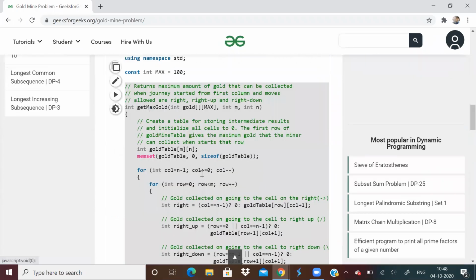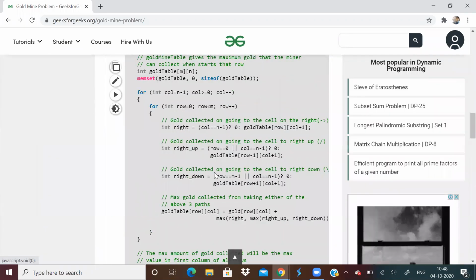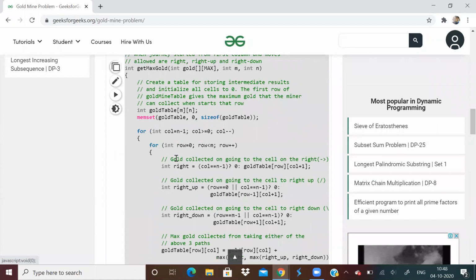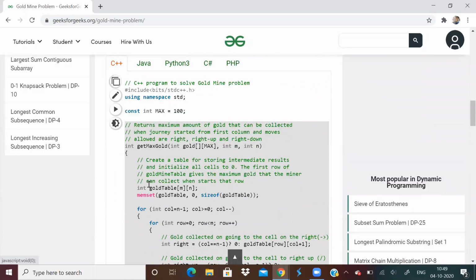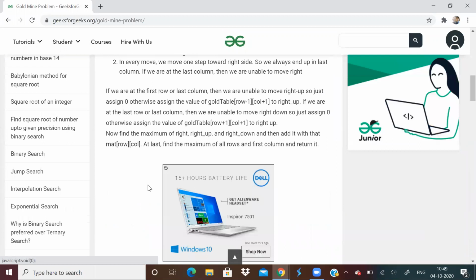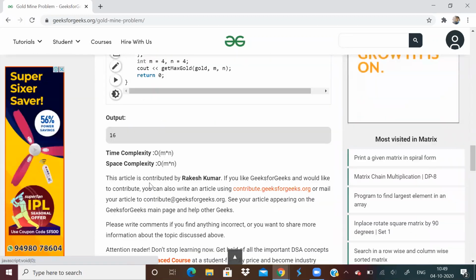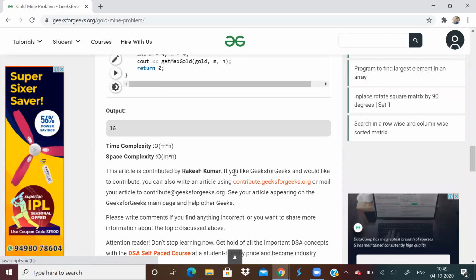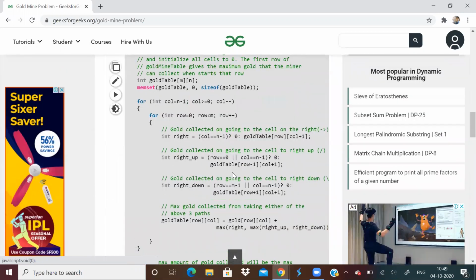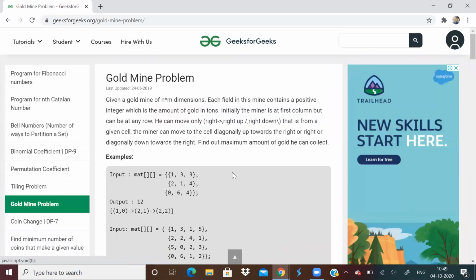And I will attach the link in the description. You can see the link, and it is very straightforward. So you will be able to do it. It's nothing great over here. Time complexity is m into n, that is number of rows into columns. So this was a question my friend got, the gold mine problem.